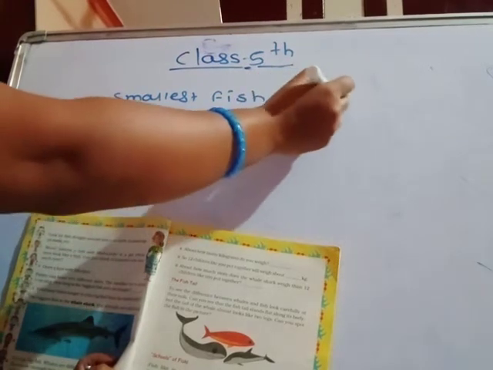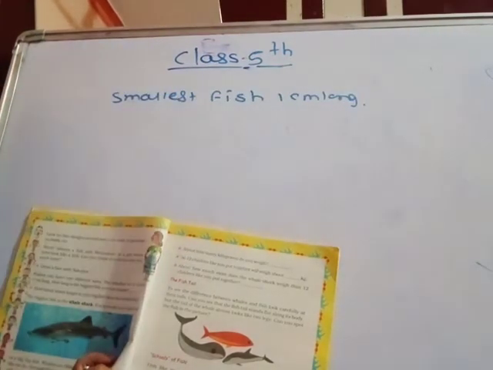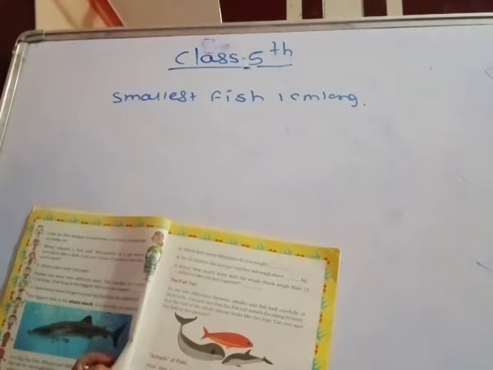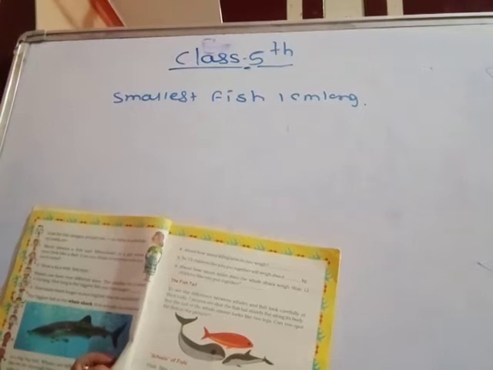Can you imagine? The smallest fish is 1 centimeter long. Then how long is the biggest fish? How many times longer is the biggest fish than the smallest fish?